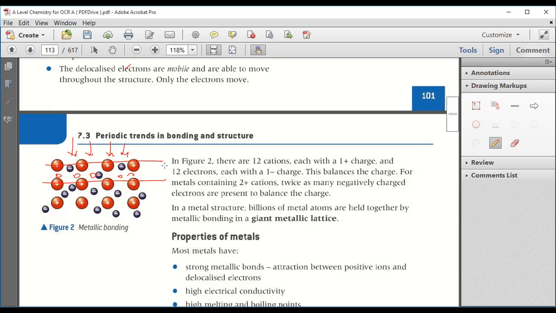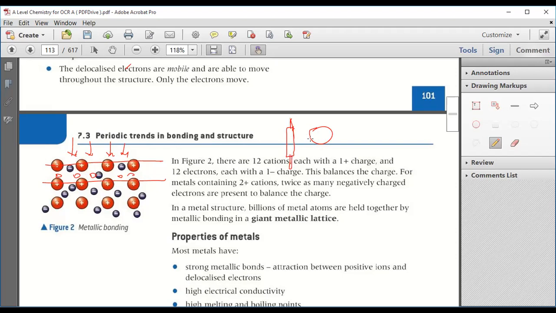Now, what do you mean by this? Have you ever seen your mom making chapatis, roti? So how does she make them? They have a rolling pin, and she makes a ball of dough. Sorry, it's a little bit wrong.